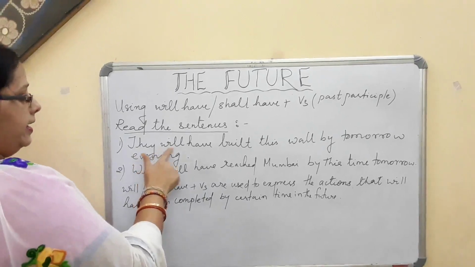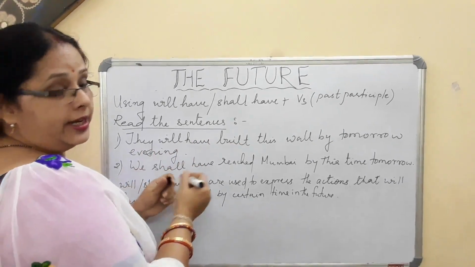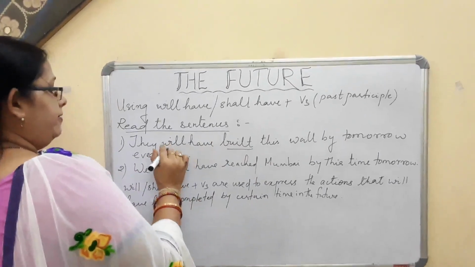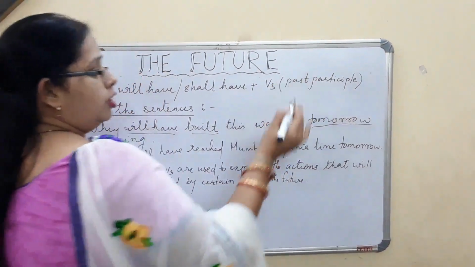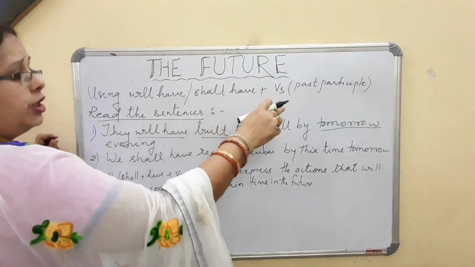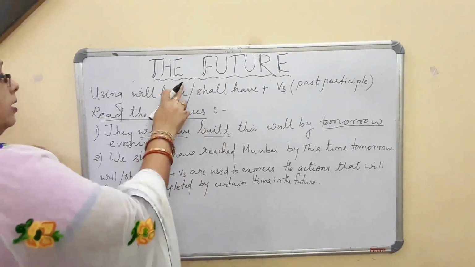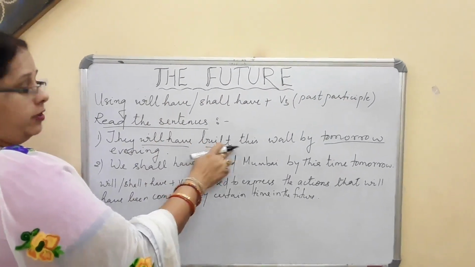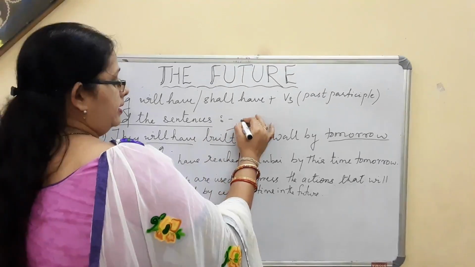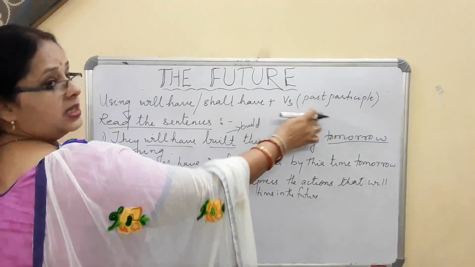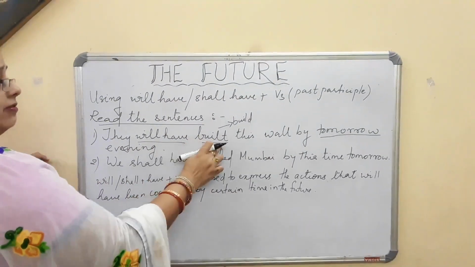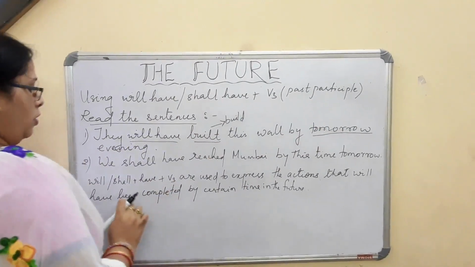The first sentence, they will have built. Now again I am underlining some words, you see. They will have built this wall by tomorrow. Tomorrow is expressing the future time, kal ke liye. Will have plus V3. What is the original word for built? That is build. As I said, will have plus V3. So they will have built this wall by tomorrow.